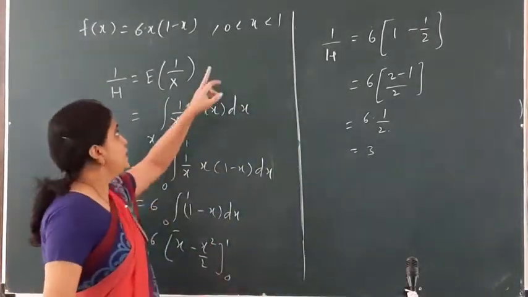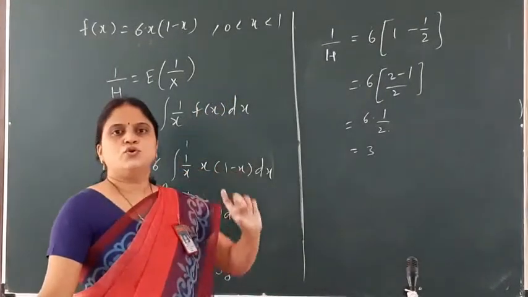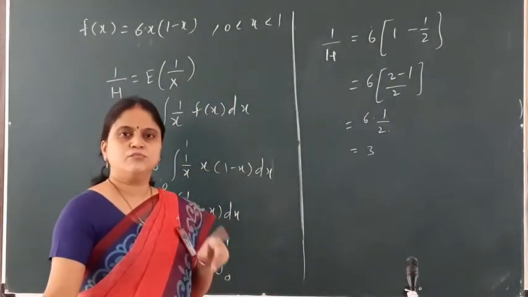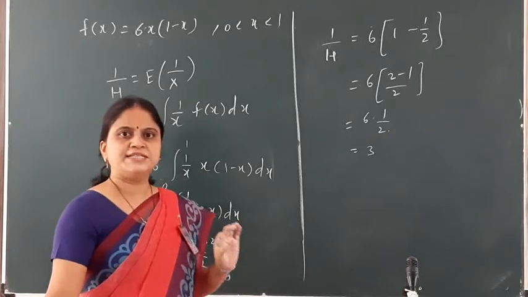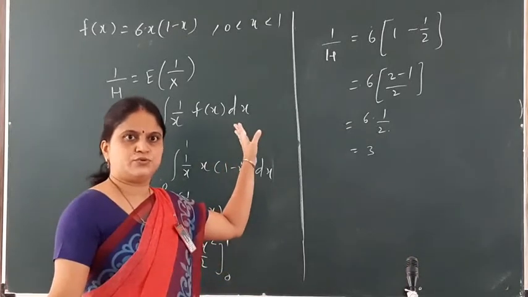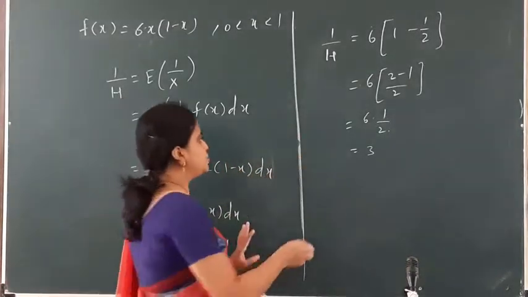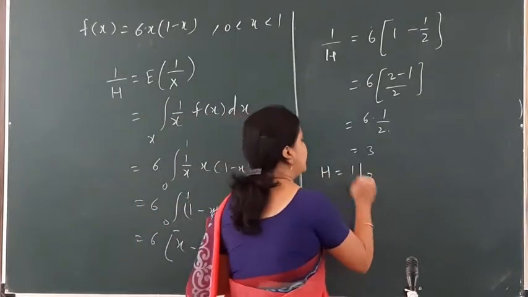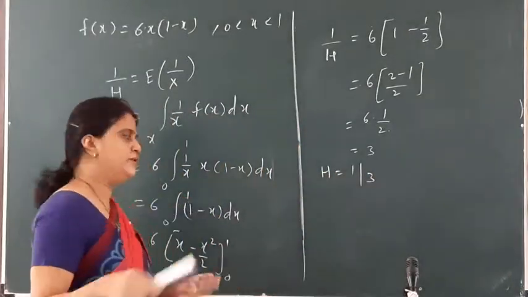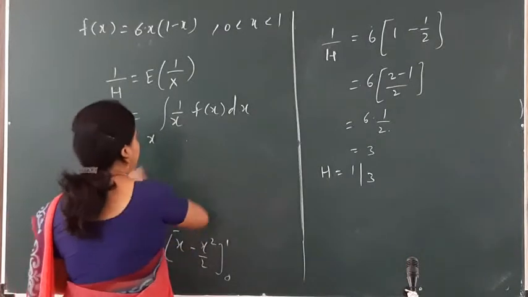Why? Because the range of x is 0 to 1. So your mean, median, mode, and HM always lie within this range. So my H is strictly 1 by 3. This is correct. Now the last part is the median.